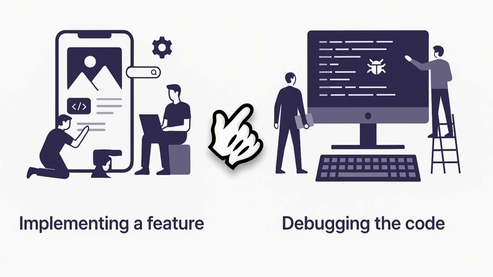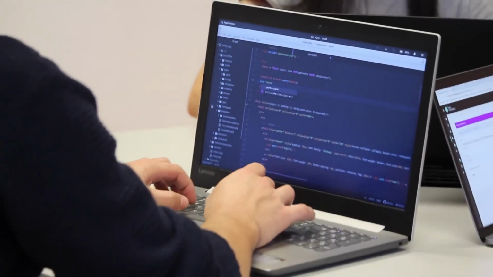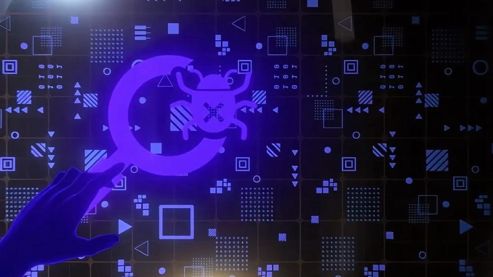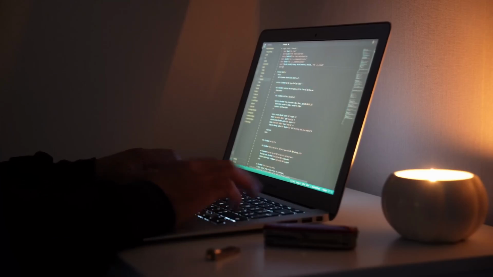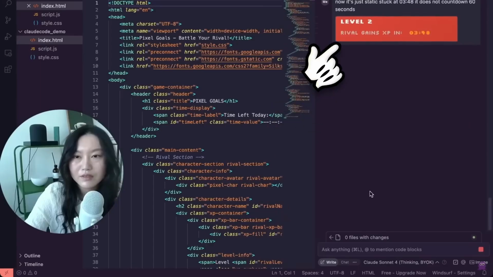A helpful way of thinking about how these principles of the framework work well together in the process of vibe coding is to realize that there's only 2 modes that you're ever in. You're either implementing a feature or you're debugging your code. When you're implementing features, you should be thinking about how to provide more context, mentioning frameworks, and making incremental changes. You always want to approach building new things one step at a time. Implement one feature at a time as you build your product. When you're in debugging mode, you should be thinking about the underlying structure of your project, where it is that you should be pointing the AI towards changing, as well as providing more context like error messages and screenshots.